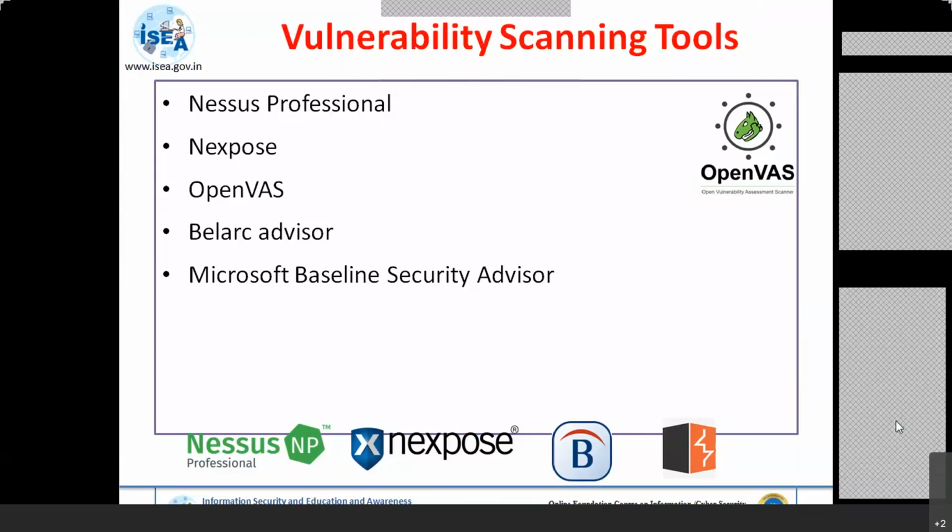Okay, so Nexpose is there, OpenVAS is there. OpenVAS is free. Nexpose also has a trial version. You can download and use it. And sometimes you can have Nessus Professional installed too. So these are the different tools that, as an auditor or security analyst, you have to use in your day-to-day life.